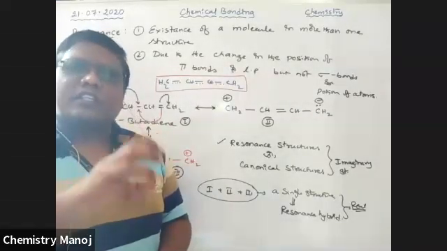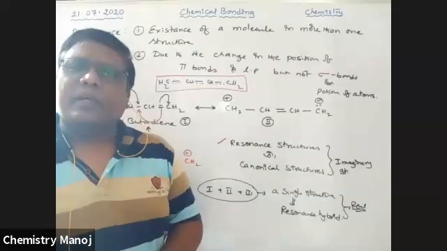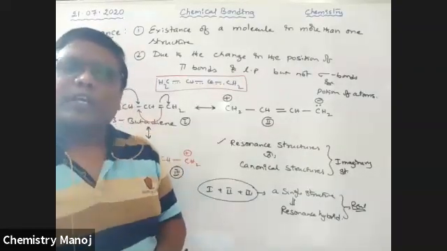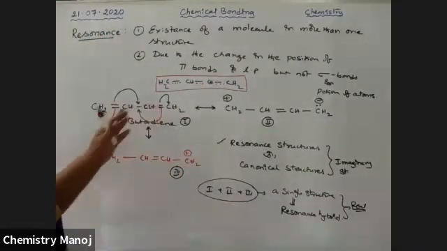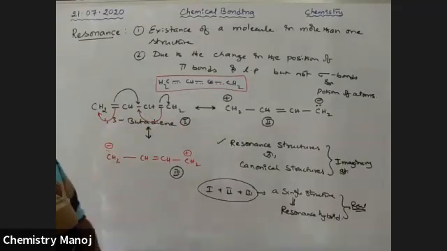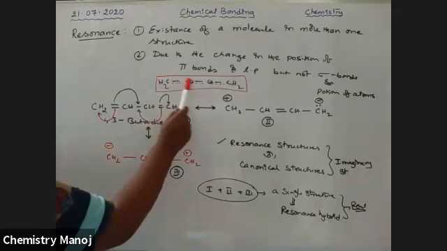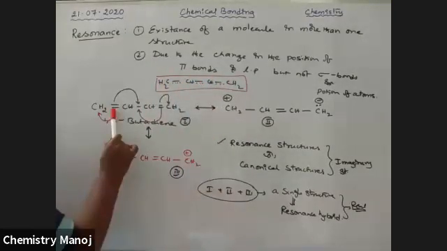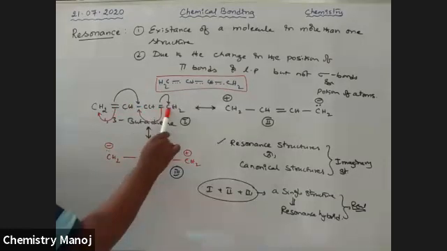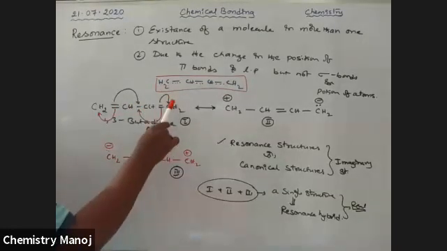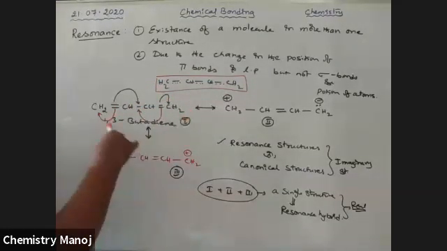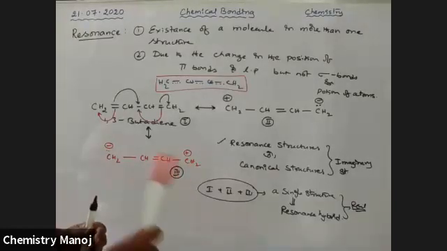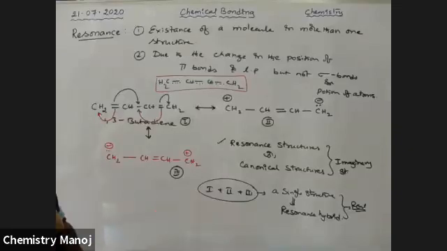So this resonance structure gives the entire properties of that molecule. Okay, this is the resonance concept which is present in 1,3-butadiene. See here, atoms placement is not changed. Sigma bonds are also not changed, but pi bonds are transferred from one place to another, and pi bond changes to sigma bond, lone pair, and lone pair changes to pi bond. So there is an interconversion of the pi bonds and lone pairs. So that is a way to express the resonance concept.